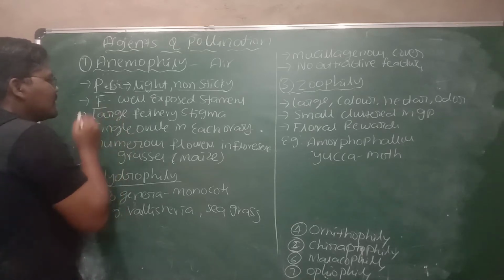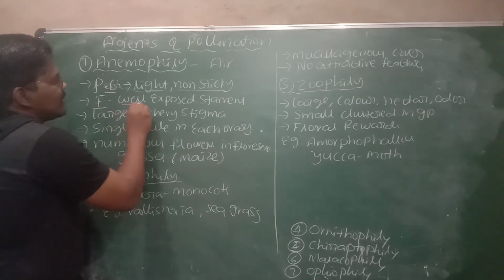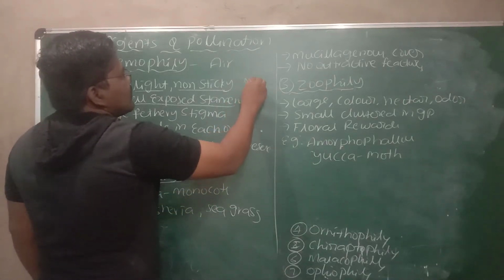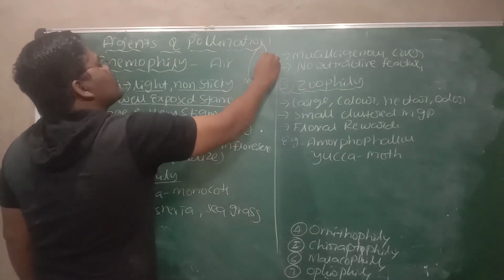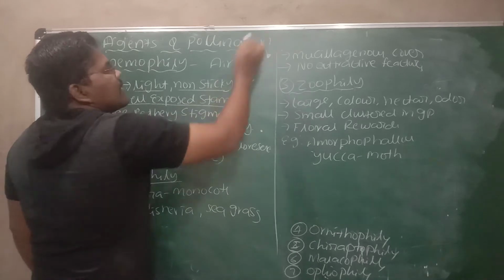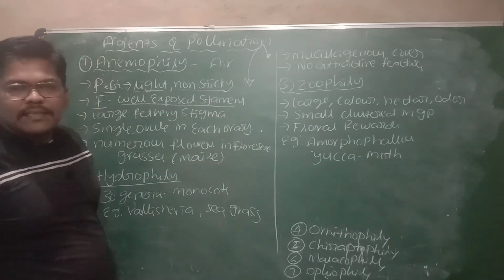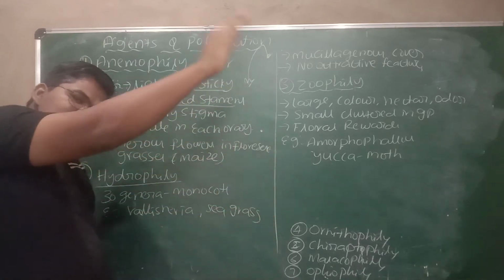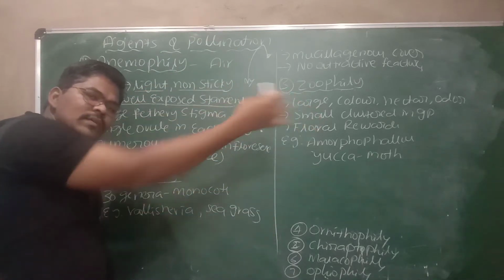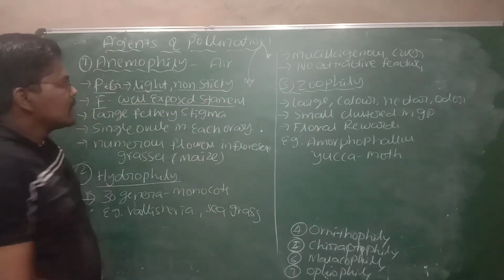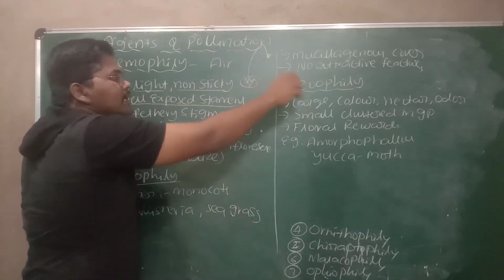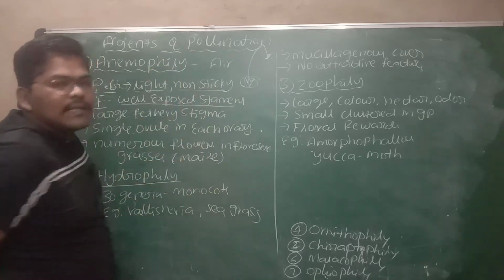Then the flower contains well exposed stamens. See, this is a flower which contains well exposed stamens. Only then can the pollen grains of the anther enter the air. If the stamen is very large, it can release pollen grains into the air. Here it is a flower, but see, the anther is exposed in the air, so it can release pollen grains.